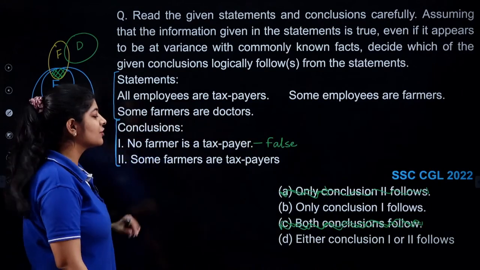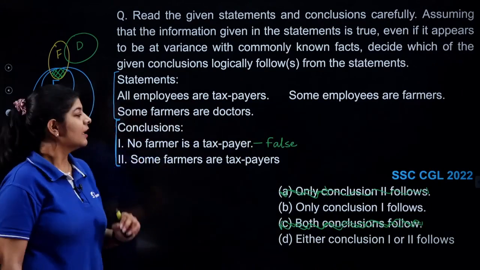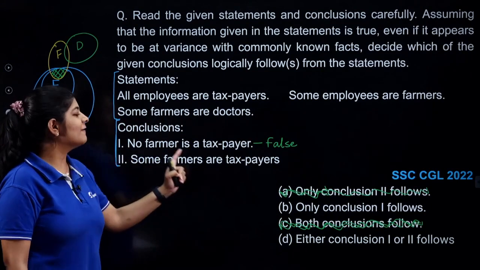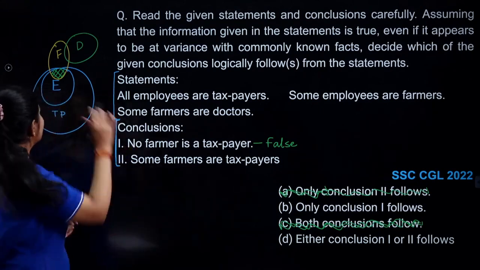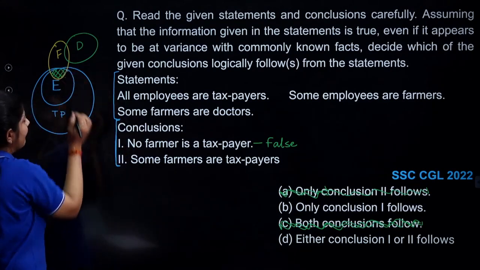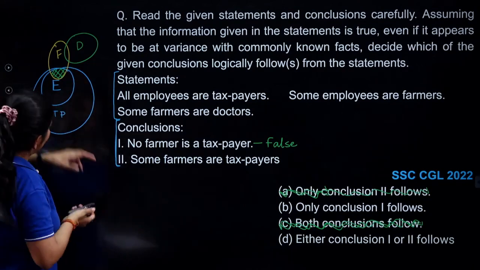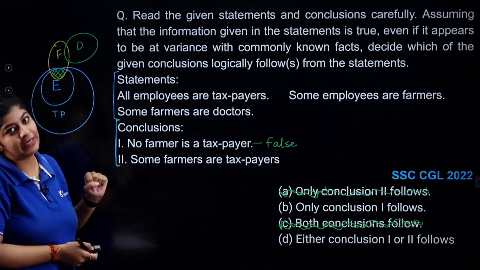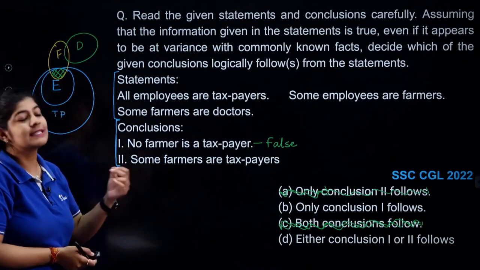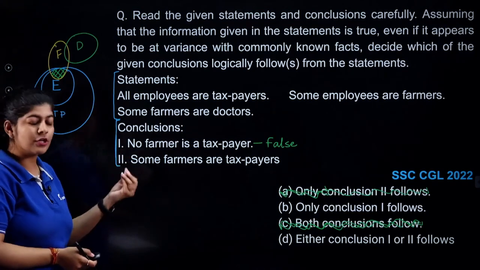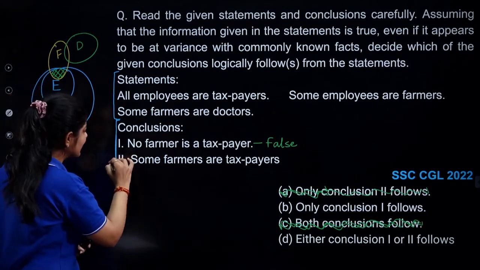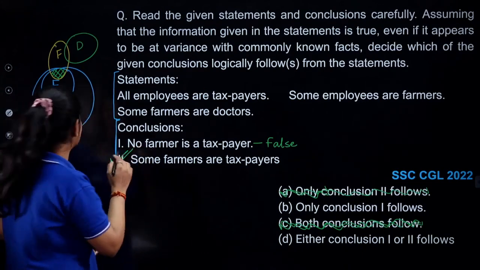Now we are left with just 2 options, B and D. Now the next one: some farmers are taxpayers. Yes, the common part between farmers and employees belongs to the part of taxpayers, which is considered as some part of farmers or some part of taxpayers. So the second conclusion is correct.